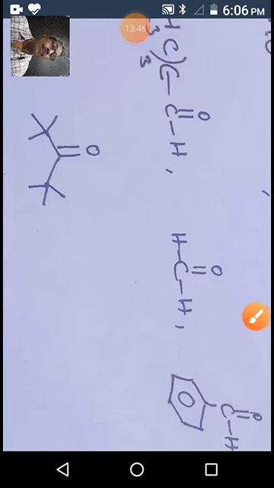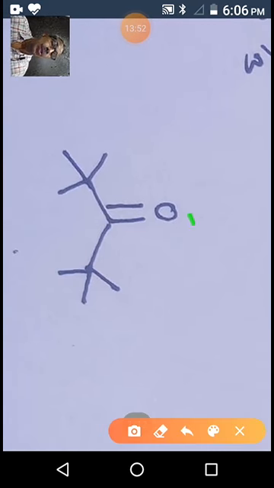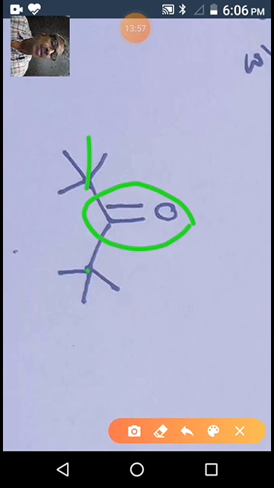One more example, a ketone actually. In this ketone we have 2 alpha carbons, one on each side of the carbonyl group. These 2 alpha carbons don't have hydrogens; they carry methyl groups.